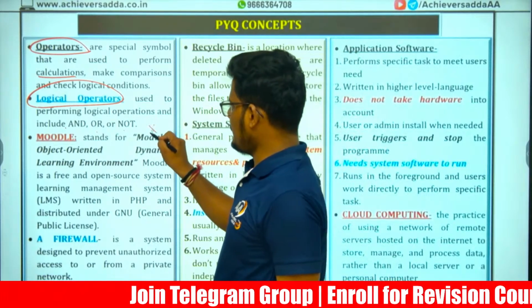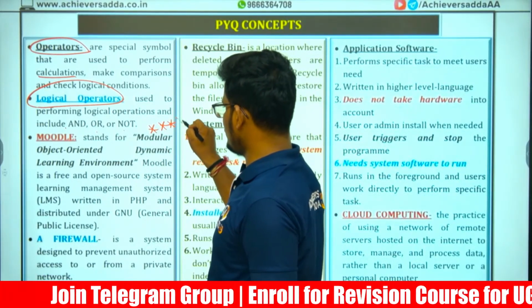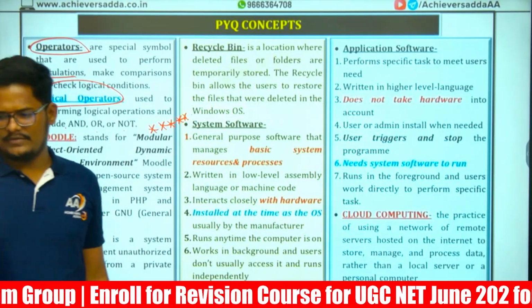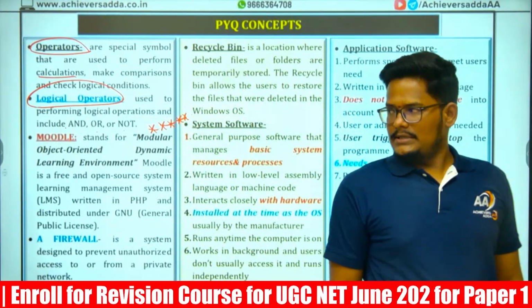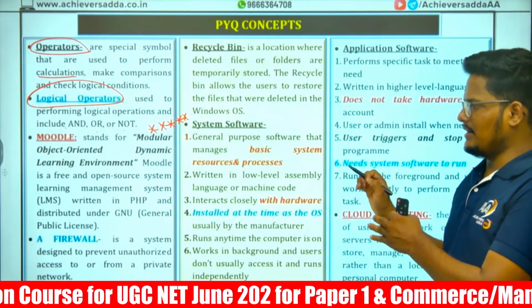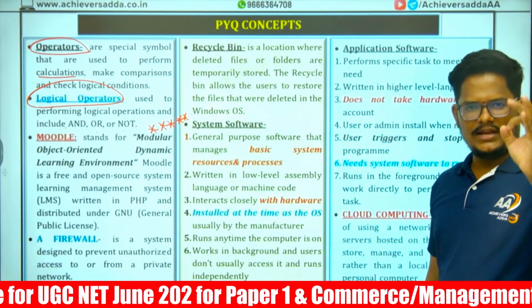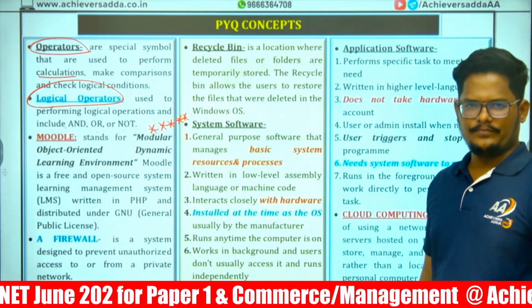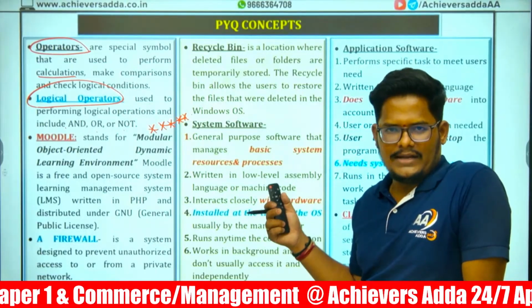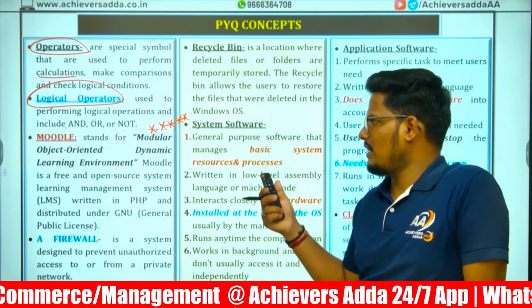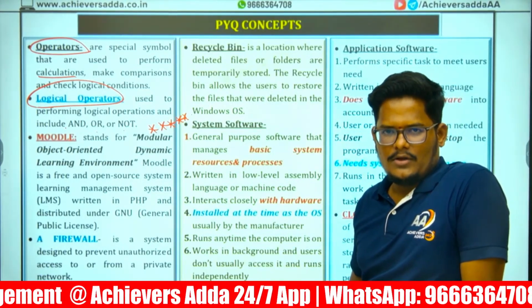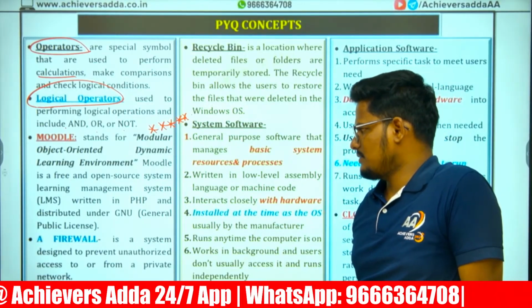Next, Moodle. Sir, many times PYQs in teaching aptitude and communication are repeated here also. Moodle is a Modular Object Oriented Dynamic Learning Environment. It is a free learning management system, free LMS software, where we can launch online courses, and data also can be provided online.